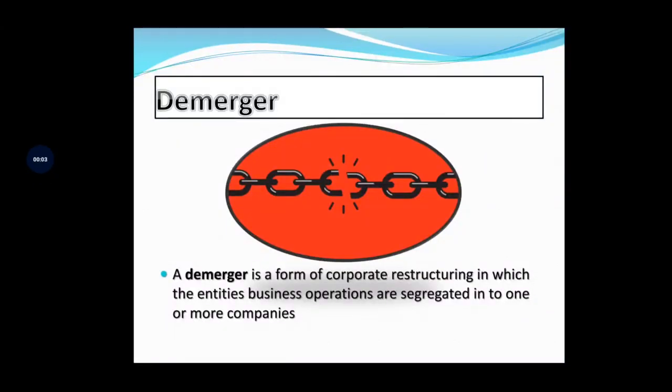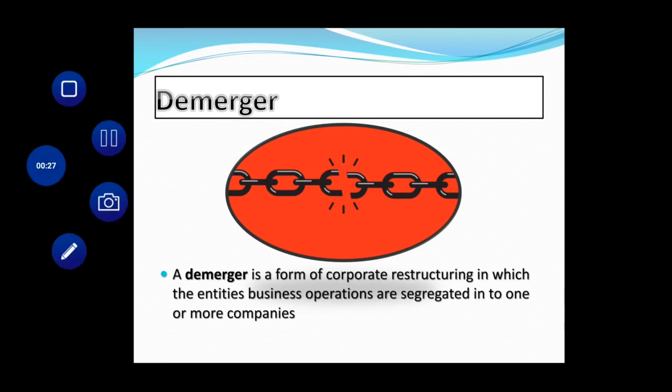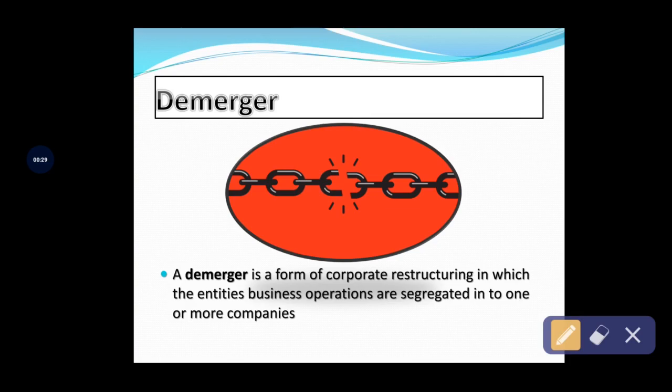So in the last class we discussed the various forms of amalgamation, that is horizontal merger, vertical merger, conglomeration merger, and under conglomeration merger it can be further classified into two types, that is product extension and market extension merger. And the last form of amalgamation is nothing but concentric merger. So in this class we are going to discuss another concept, that is demerger.